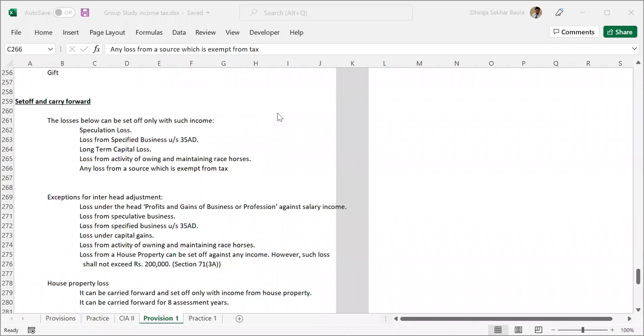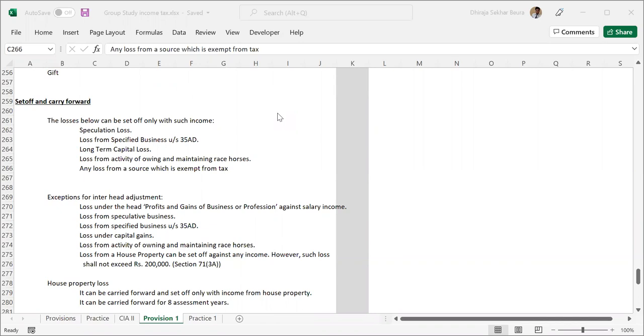Similarly, loss from speculative business cannot be adjusted. If you notice, speculative business was there in the first category also. Exactly the same thing is here. It is not allowed for the inter-head adjustment also. Loss from speculative and specified business was there at the top, it is there here also. Capital gain, capital loss was there, this is here also. Loss from activity of owning and maintaining race horses was there at the top, it is here also.